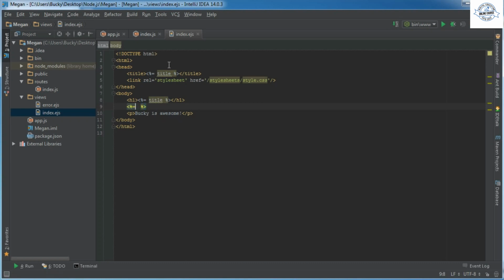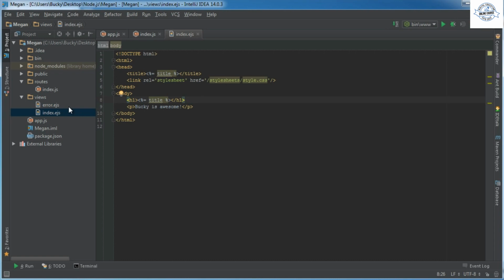Now, whenever you just want to use plain old JavaScript, and by that I mean anything other than a variable, such as loops, switches, if statements, basic JavaScript, you don't add that equal sign. So again, the equal sign is for variables, no equal sign whenever you're just writing plain JavaScript.